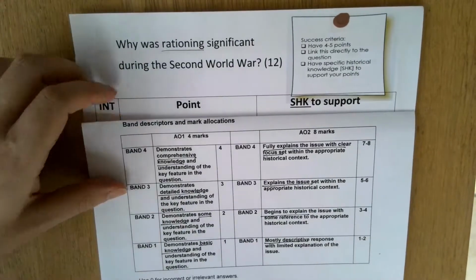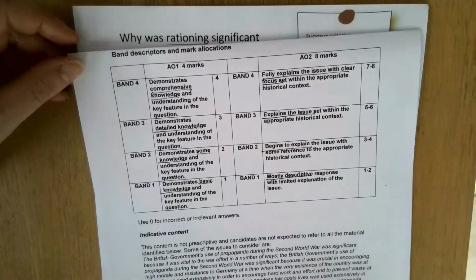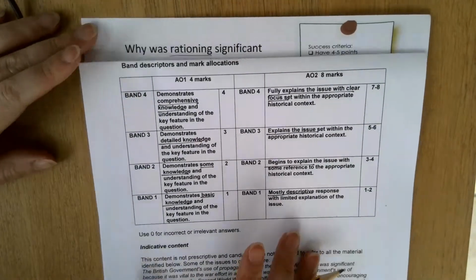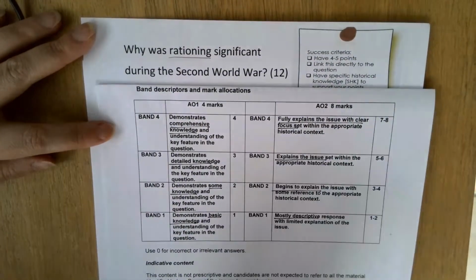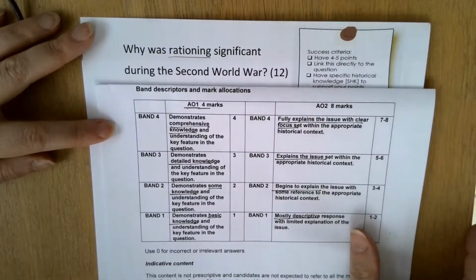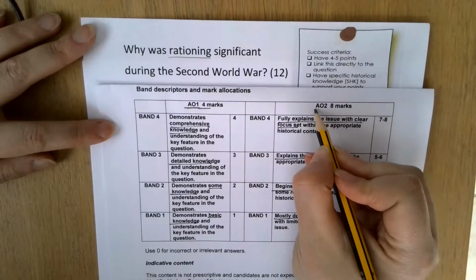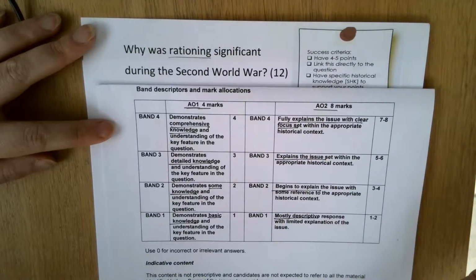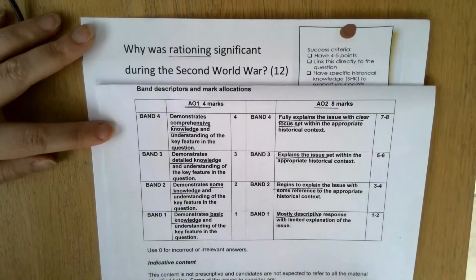Now, what the examiners will use, the mark scheme that they will use, the banding, is this. It's worth 12 marks. 4 marks are available for AO1, which is your knowledge and understanding, and 8 marks are available for AO2, which is explaining something within the historical context, knowing exactly what was going on.